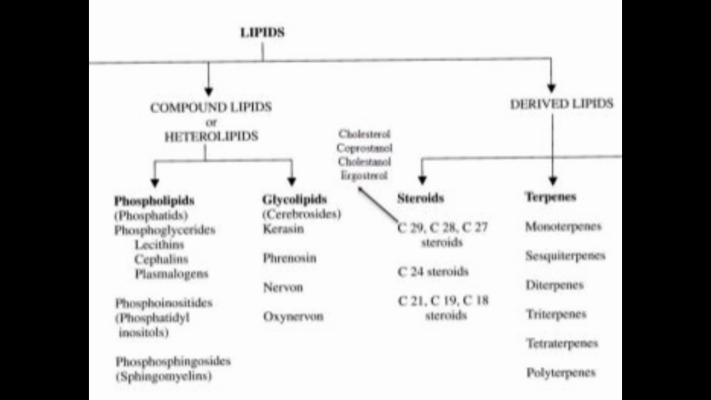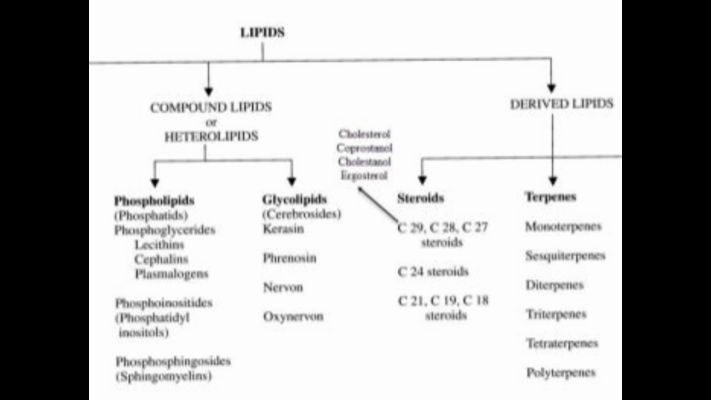The perhydrophenanthrene ring has three 6-membered rings, and the fourth ring is a cyclopentane. So the basic structure of the steroid consists of the cyclopentanoperhydrophenanthrene ring, which contains a number of carbons reaching positions such as 20, 21, 22, then 24, 20, 18, 19. See the numbers 18, 19, 21, 24, 27, 28, 29.